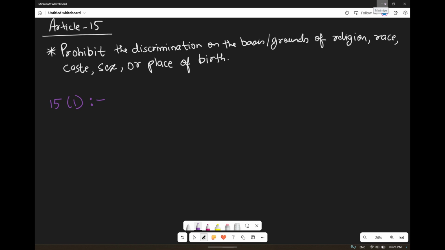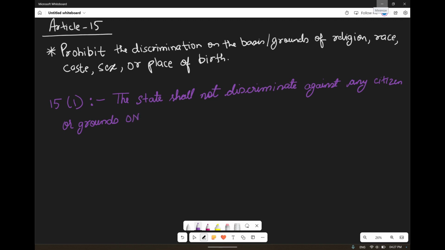So what does Article 15 clause 1 tell? It tells that the state shall not discriminate against any citizen on grounds only of religion, race, caste, whatever I have mentioned above, sex, place of birth or any of them.